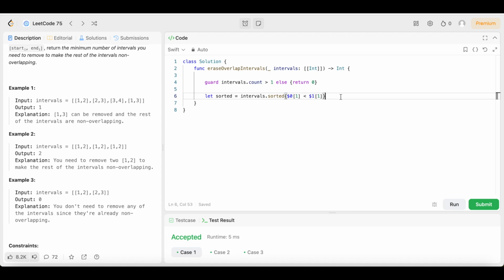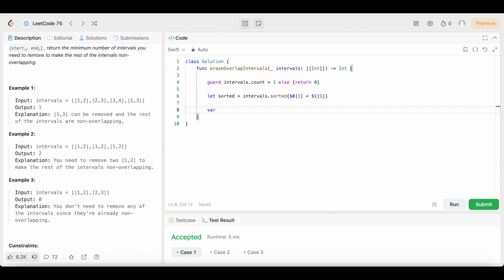Then we're going to come down here. We're going to declare another variable called count, and this is going to keep track of the amount of intervals that we removed. Then we're going to declare another variable called end time, and we're going to set that equal to sorted. We open up the array brackets, put 0. Come outside of that, open up the array brackets again and put 1.